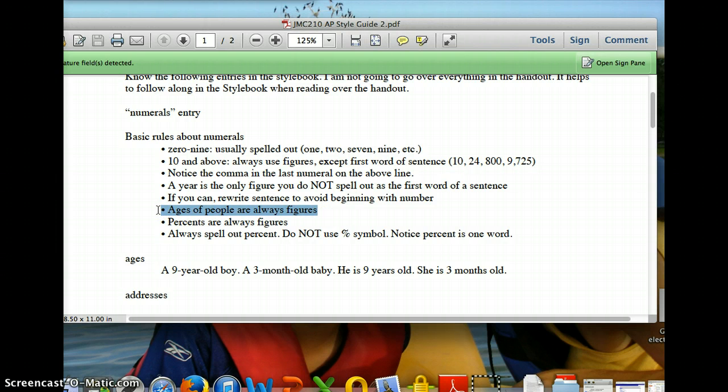Ages. Ages are always figures. So if you have an age, make it a figure. Percents are always figures. And then the word percent is always spelled out. It's one word. And don't use the percent symbol. Please remember this. It's just basic stuff that you should know. If you are going to do an internship, whether it's public relations or news, you've got to know this stuff.